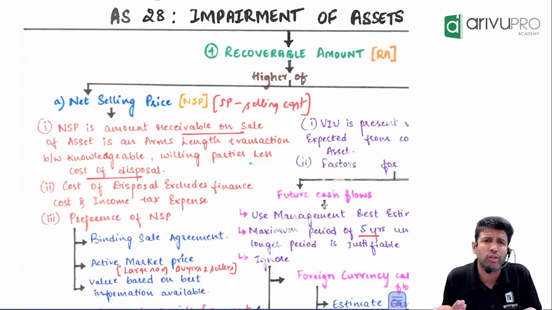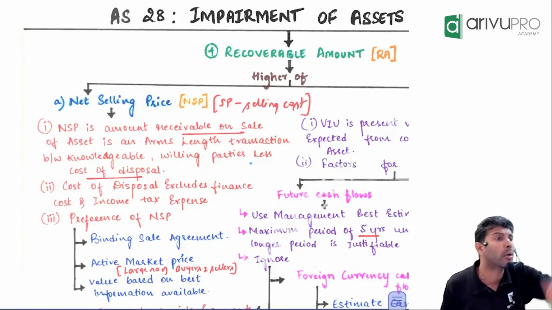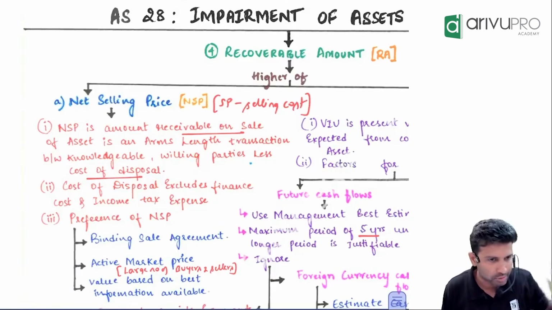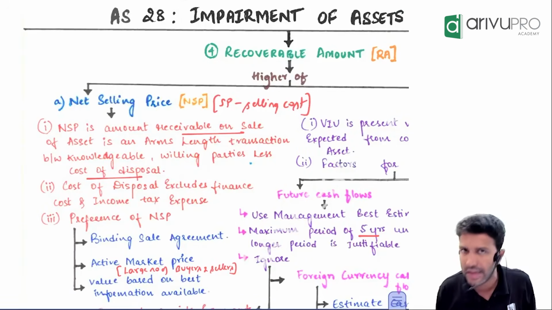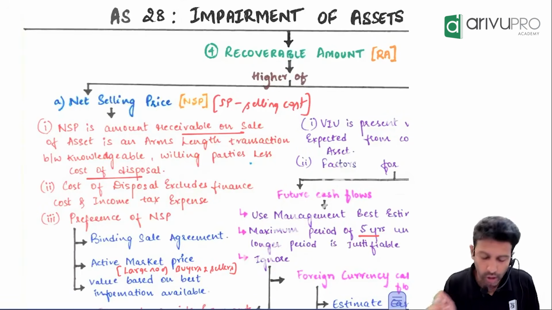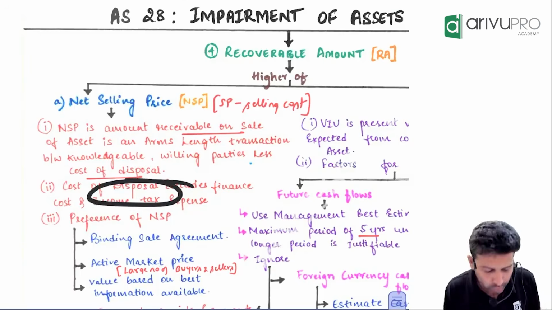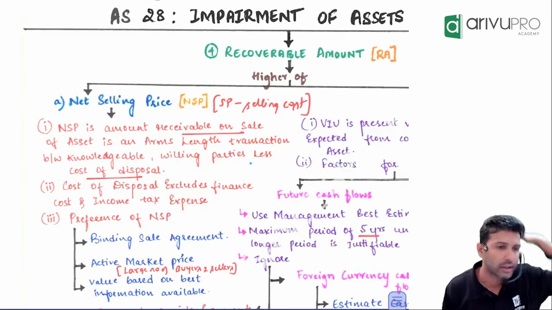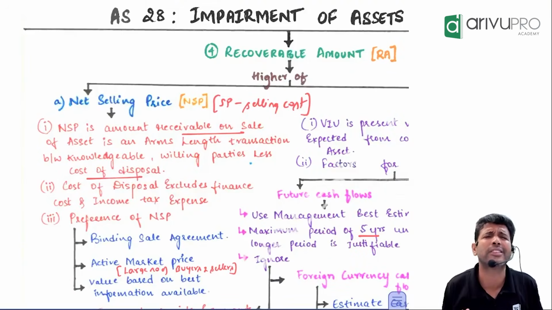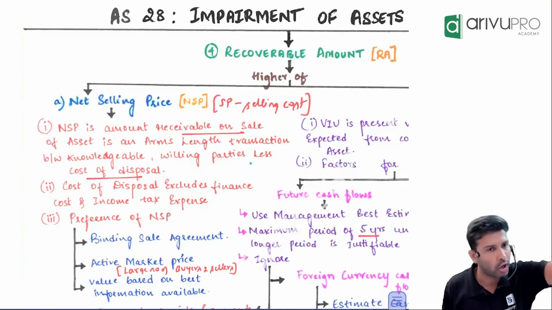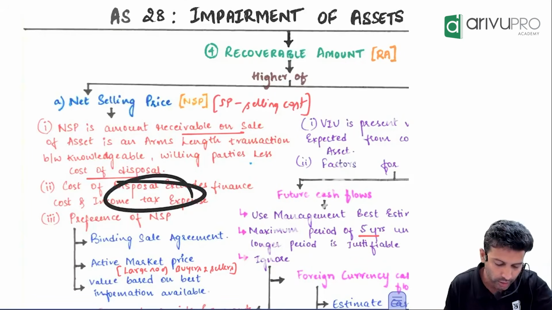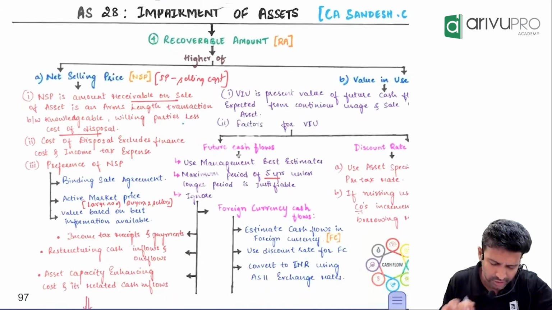Because income tax also you pay on a specific asset or overall business profit. Overall business profit. This is not related to a specific asset, rather a business as a whole. So these two components are excluded from your selling expense calculation. The normal selling expense like your salesman's commission, all that can be considered. But these two are excluded.